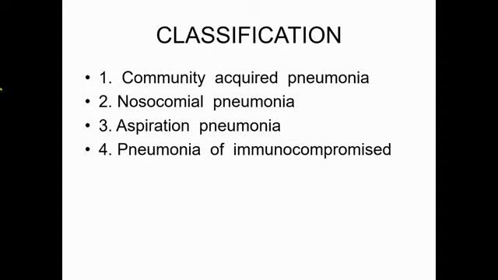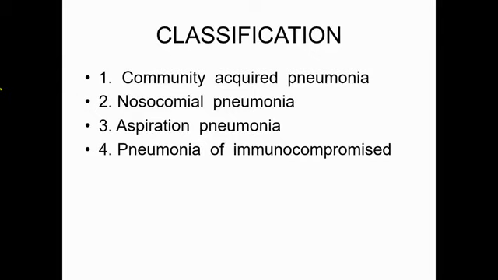And this is the most common cause of pneumonia, and causative agents are most common, that is bacteria. In neonate, common agents are gram-negative organisms that are acquired from the female genital tract, that is from his or her mother.